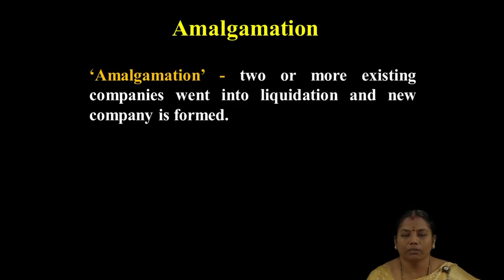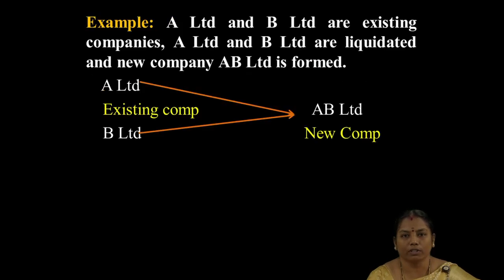The term Amalgamation is used when two or more existing companies go into liquidation and a new company is formed to take over the business of the other existing companies. Let me see one example for this.